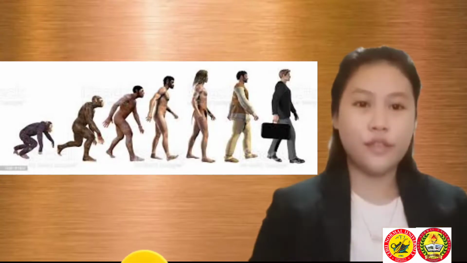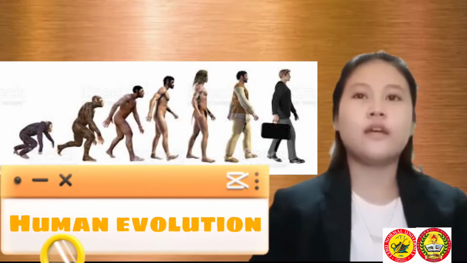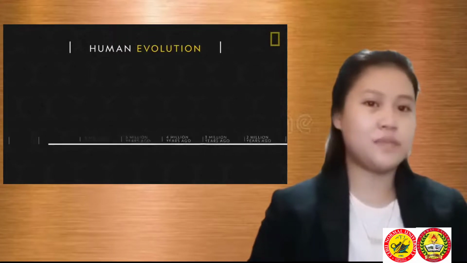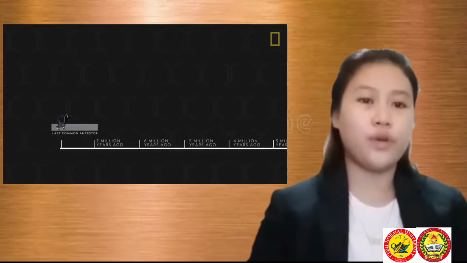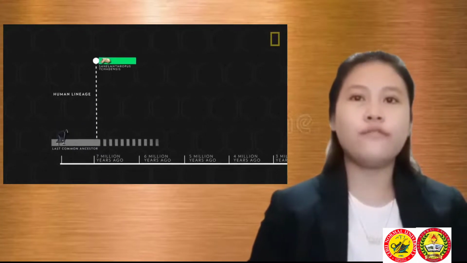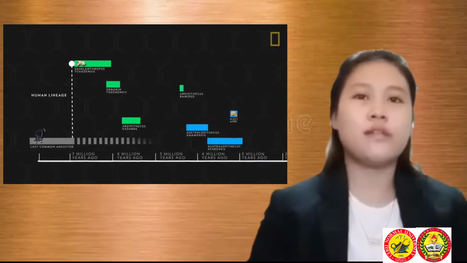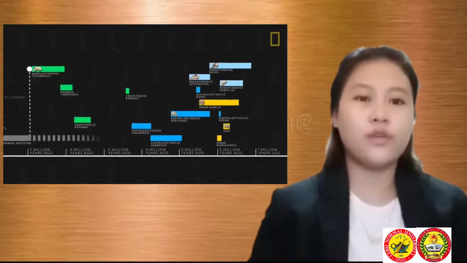The theory of evolution: why are there still monkeys? One of the most common questions regarding the theory of evolution is, if humans evolved from apes, then why are there still apes? But we didn't evolve from apes, chimpanzees, or gorillas. We evolved from a common ancestor that was neither an ape, chimpanzee, nor gorilla.